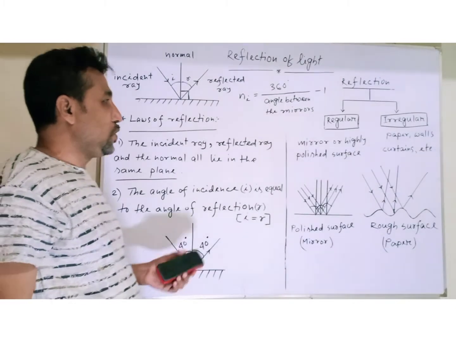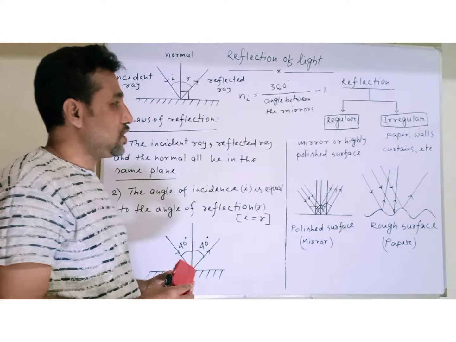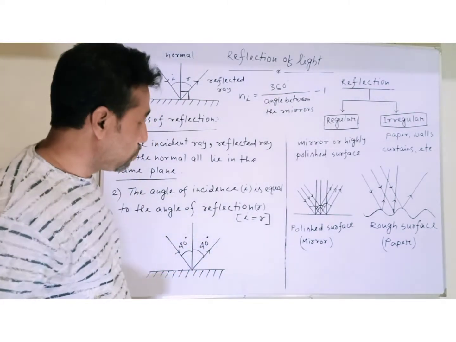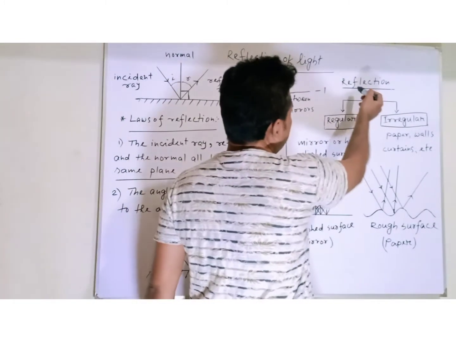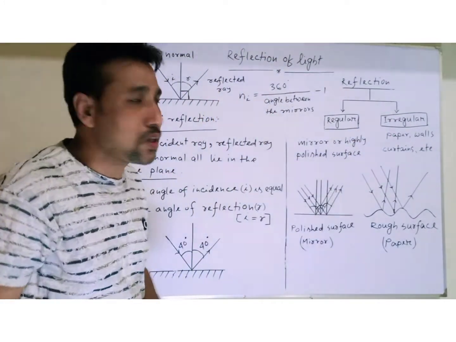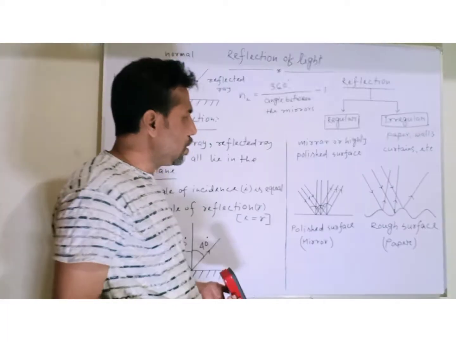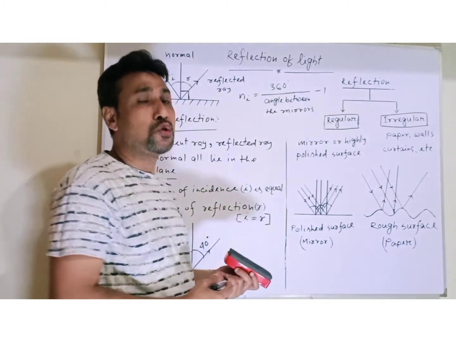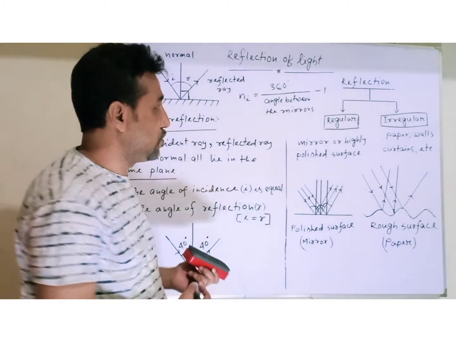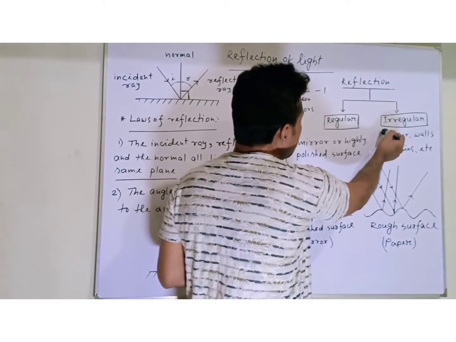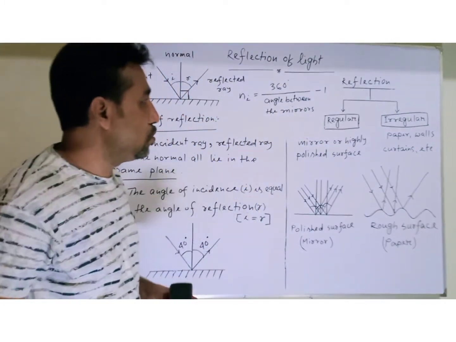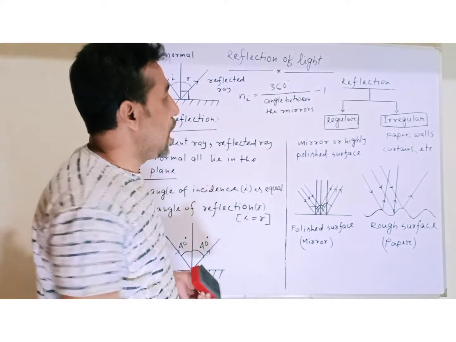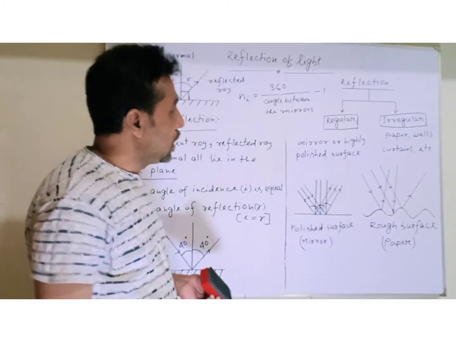Now, as we discussed before, all objects don't reflect light in the same manner, I mean in the same way. Now we will discuss the types of reflection. Basically, we know there are two types of reflection. One is regular reflection, another one is irregular reflection. Today, I will tell you about one more type of reflection, called multiple reflection. I didn't write it here because it is not in your book.